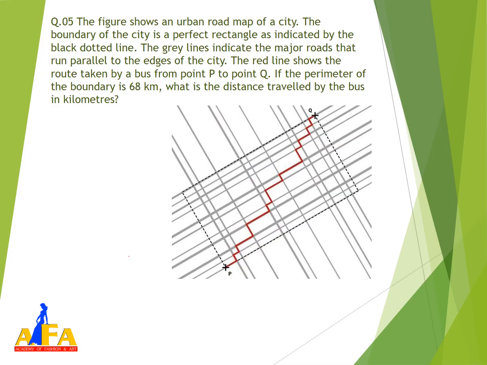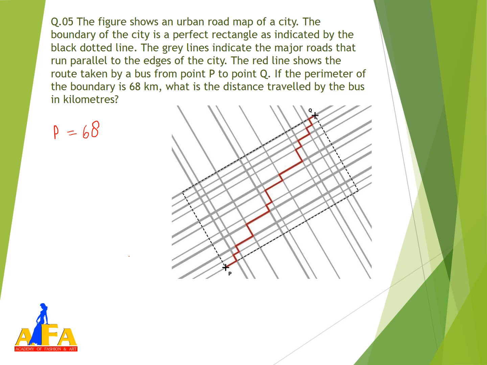Question number 5: the figure shows an urban road map of a city. The boundary of the city is a perfect rectangle, as indicated by the black dotted line. The grey lines indicate the major roads that run parallel to the edges of the city. The red line shows the route taken by a bus from point P to point Q. If the perimeter of the boundary is 68 centimeter, what is the distance traveled by the bus in kilometers?